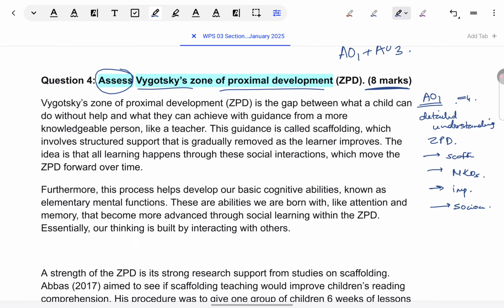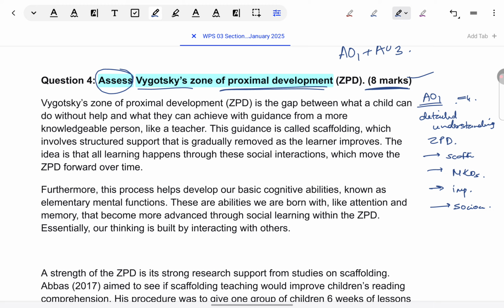They have made it clear that they are assigning you 8 marks. So they made it very clear that they're not going to give you marks just for writing what is ZPD. So that argument doesn't stand. You will have to explain all related concepts to ZPD, because then only does it become clear what the ZPD is. And then only does it justify the 4 marks that they're giving you for AO1.